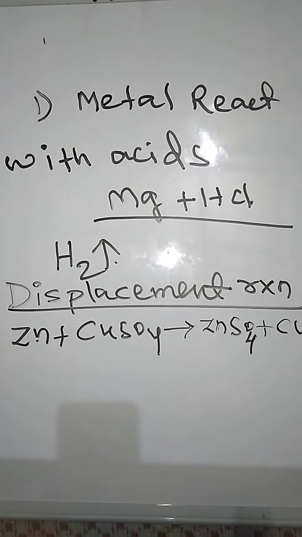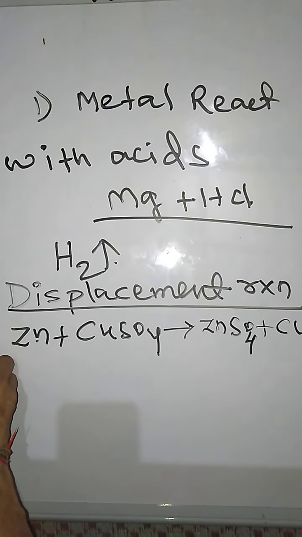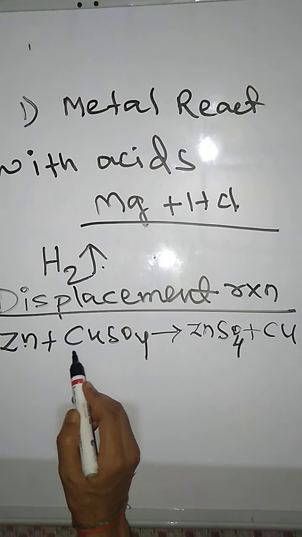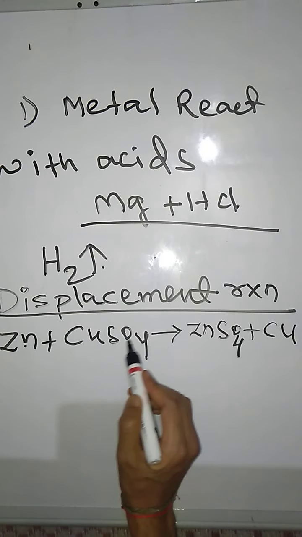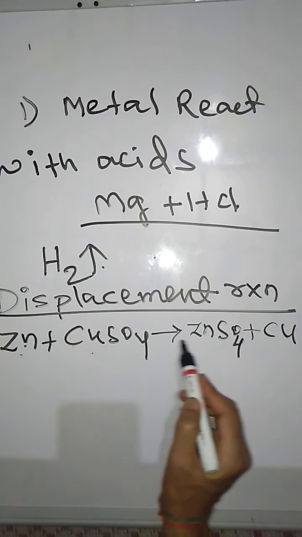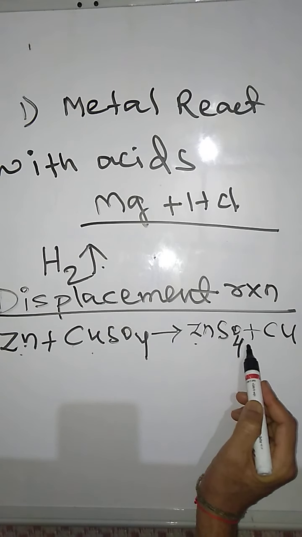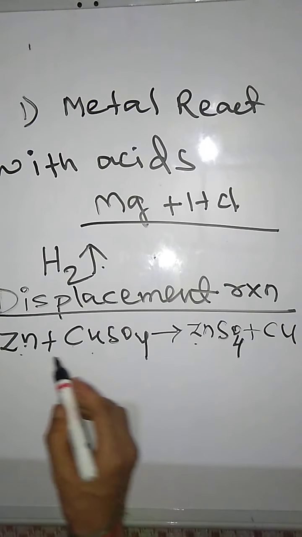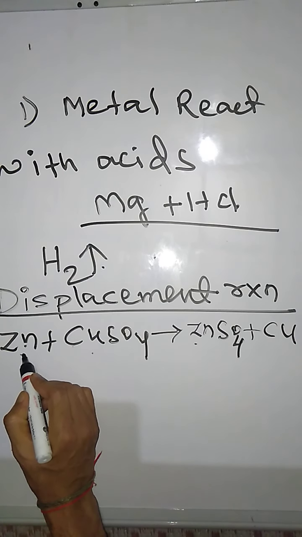You carefully observe this reaction. You find that zinc, Zn, plus CuSO4. When these two react, ZnSO4 plus Cu formation takes place. That means, see students, here only zinc is there.